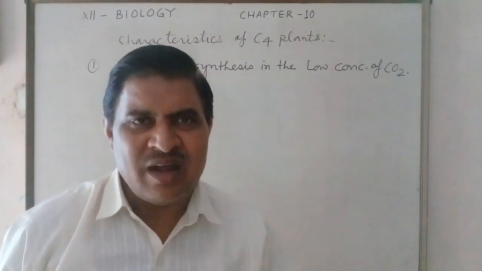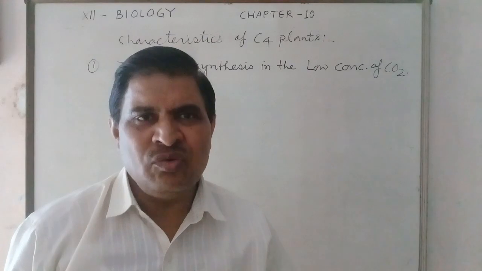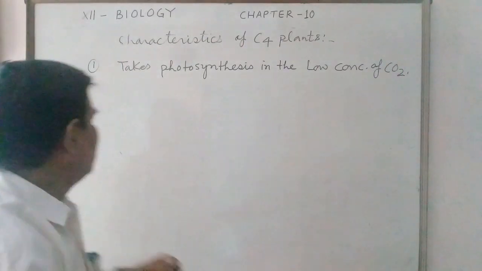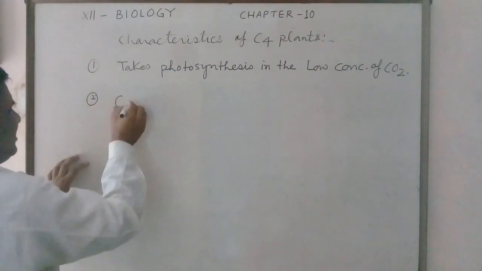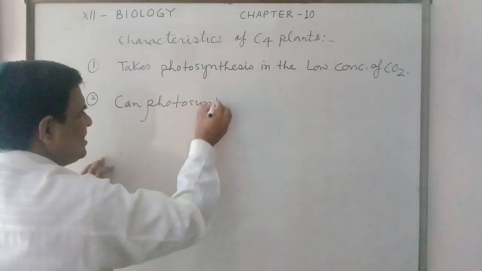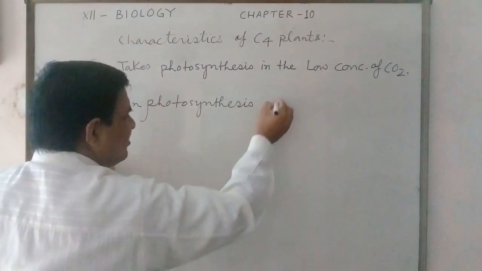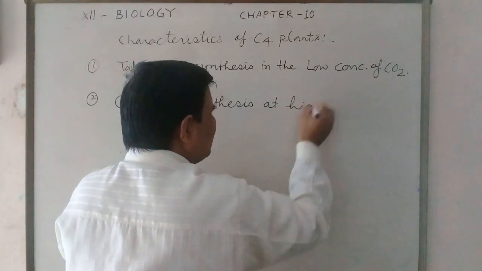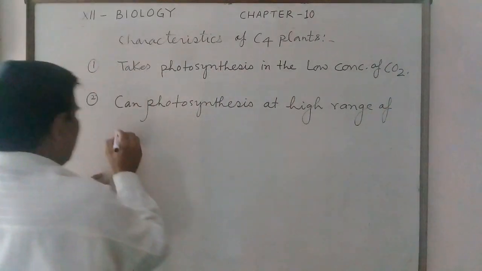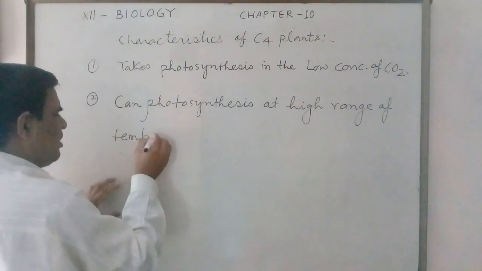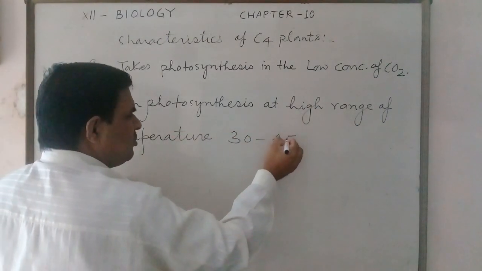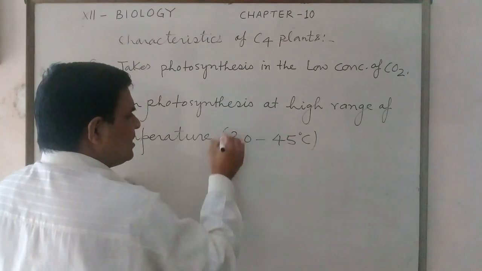The C4 plant may succeed to take part in photosynthesis in low concentration of CO2. Another important character is that it can photosynthesize at a high range of temperature, and this high range of temperature is between 30 to 45 degrees Celsius.